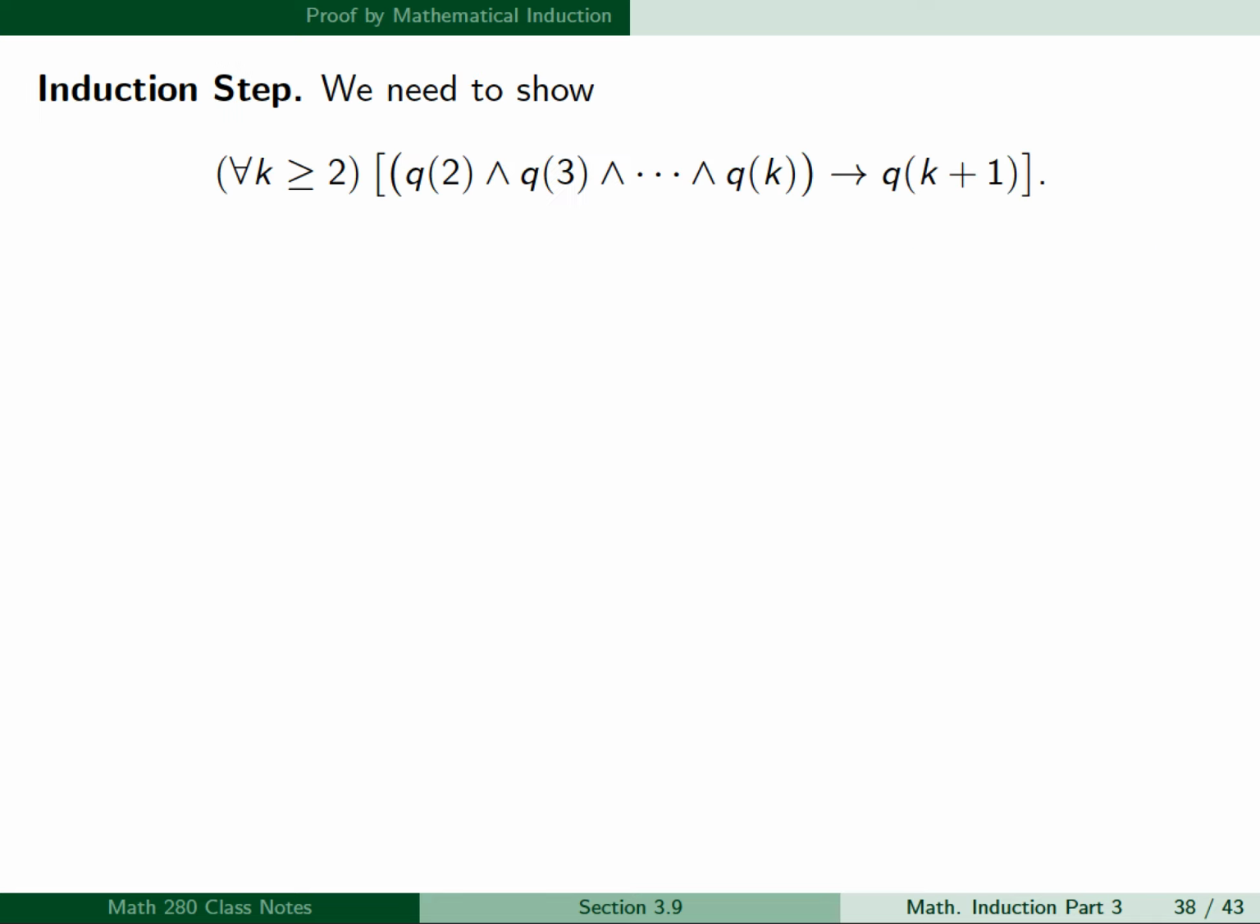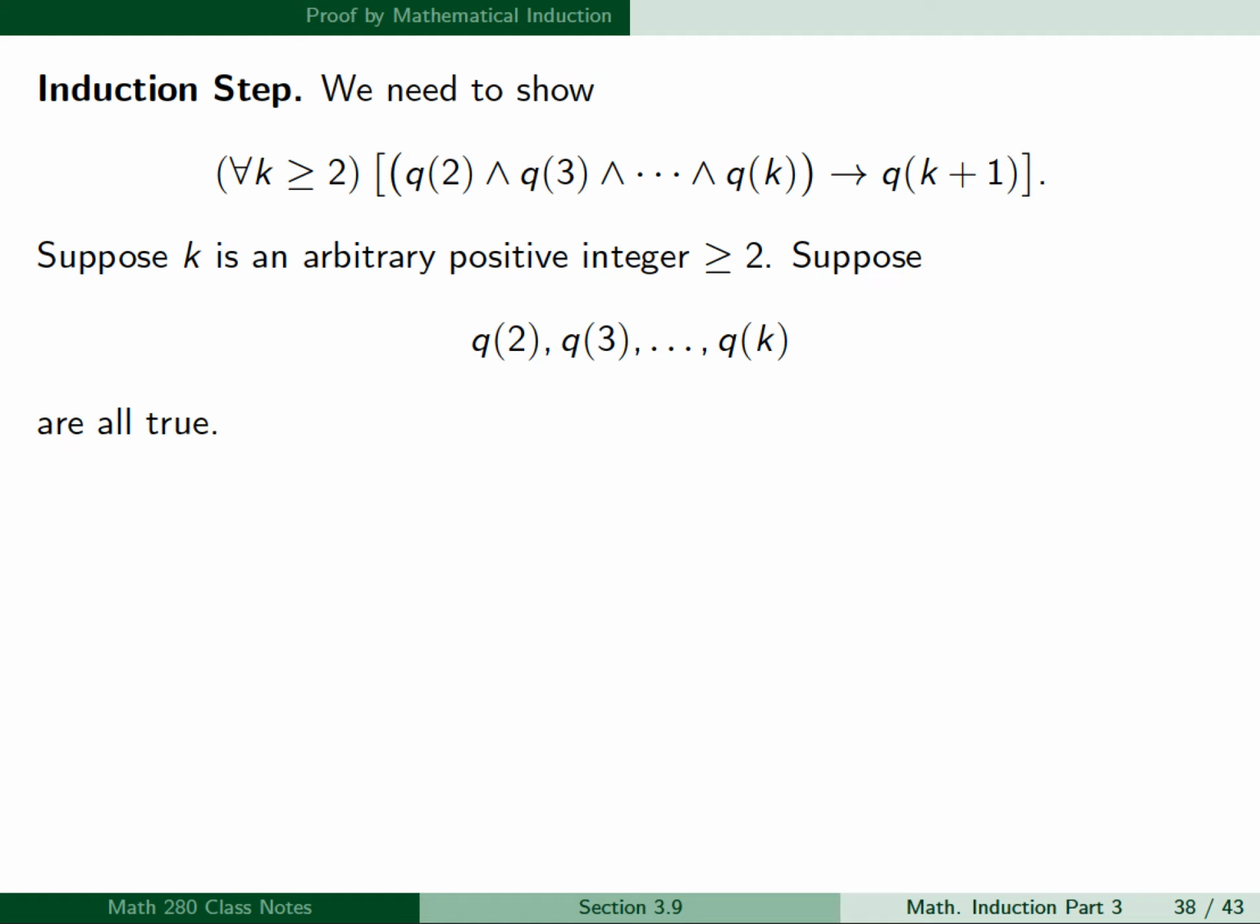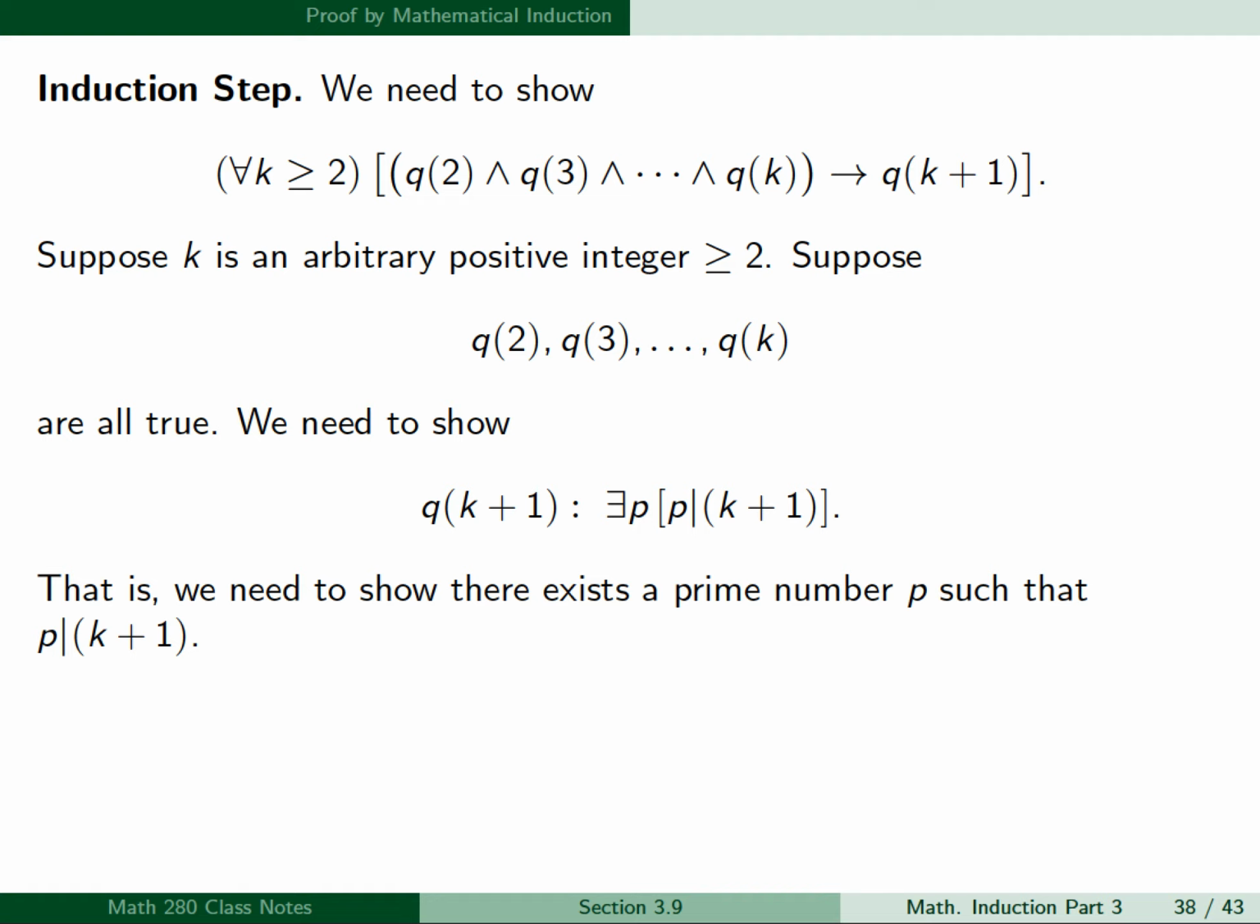For the induction step, we need to show for all k greater than or equal to 2, Q of 2 and Q of 3, all the way up to Q of k, implies Q of k plus 1. So we'll suppose k is an arbitrary positive integer greater than or equal to 2. We'll suppose our hypothesis, Q of 2, Q of 3, all the way up to Q of k, are all true. And we need to show Q of k plus 1, which will be there exists a prime p such that p divides k plus 1.